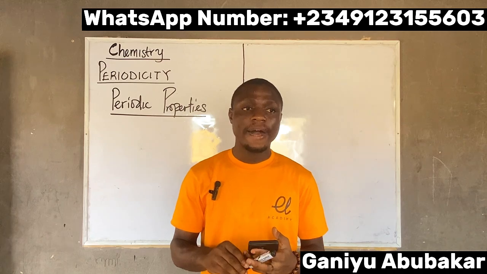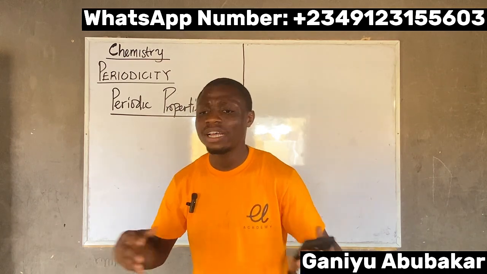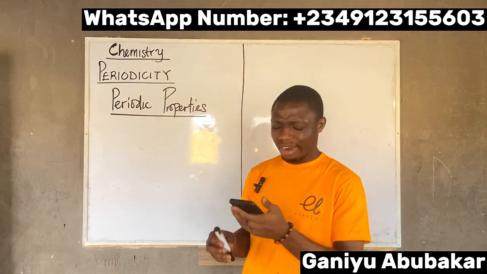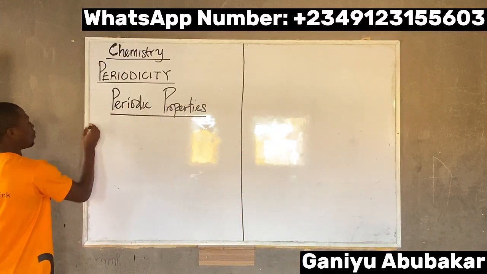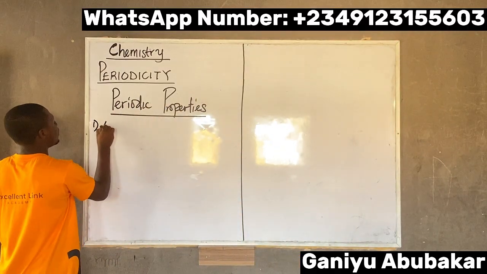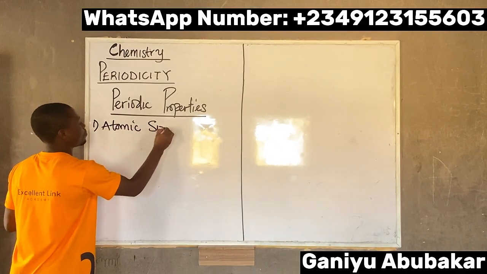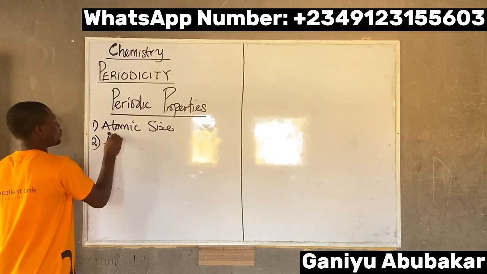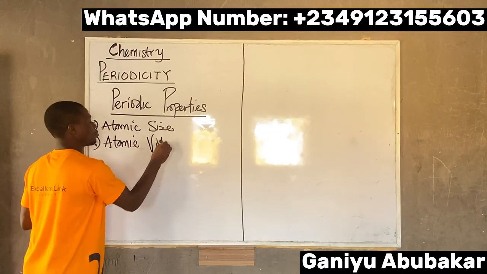At this junction, what are the properties of periodicity? They are so many. Number one, we have the atomic size. Number two, we have the atomic volume.